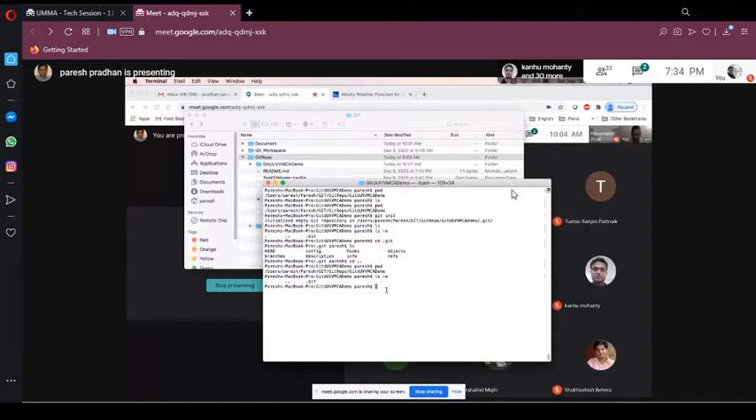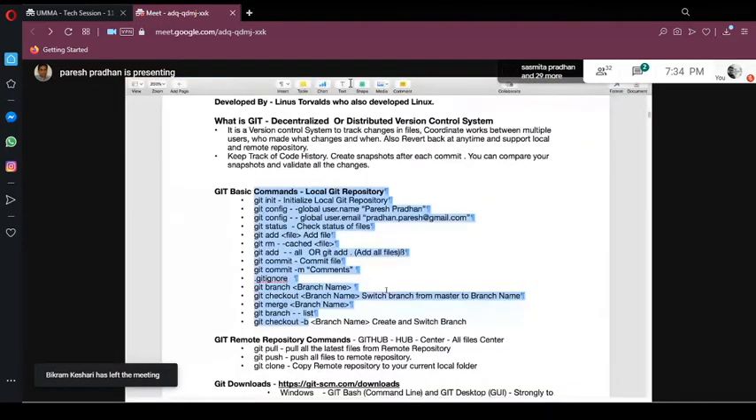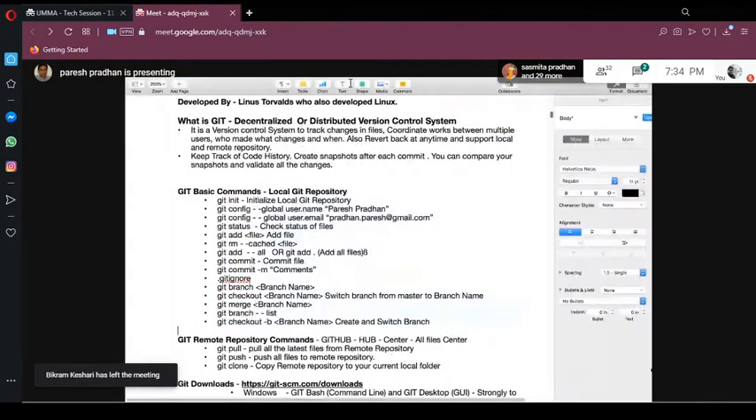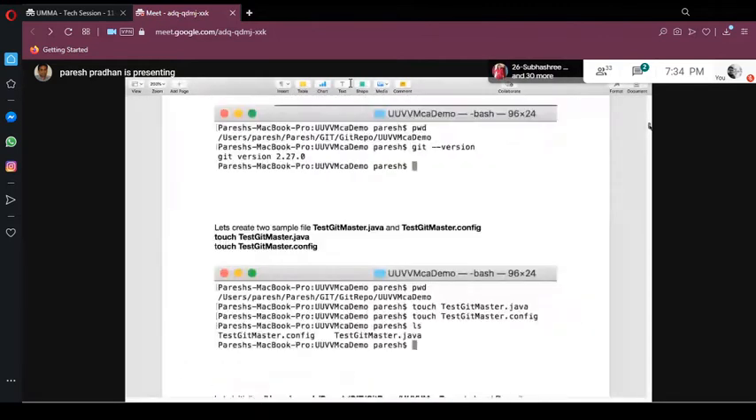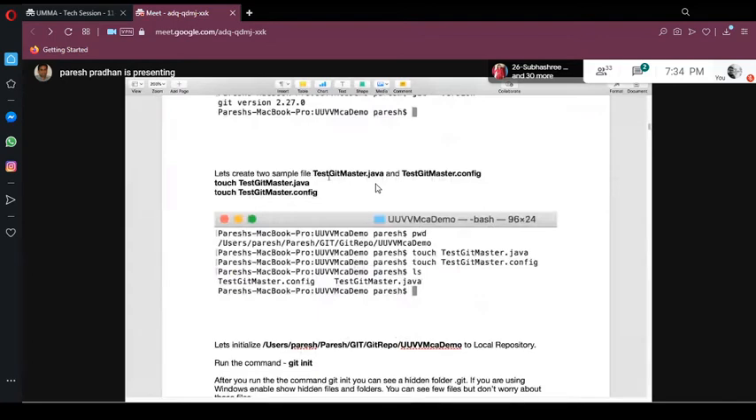So where are we? We are in this Git demo. Let's create two files. What I am trying to show you is two simple files. I'm creating a test git master.java, a simple hello world file, and a config file. So I am creating two files: one is master.java and another one is config.java.